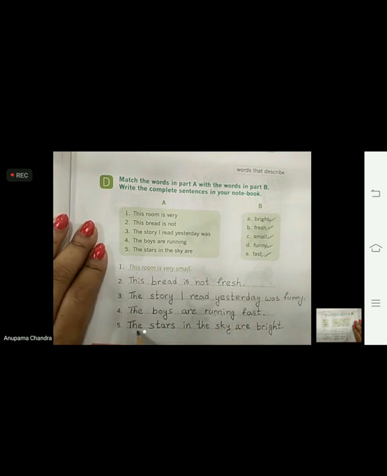And the fifth one. The stars in the sky are bright. The stars are always bright and they twinkle in the night. So we use the word bright with stars. The stars in the sky are bright. I hope you all have understood, children.